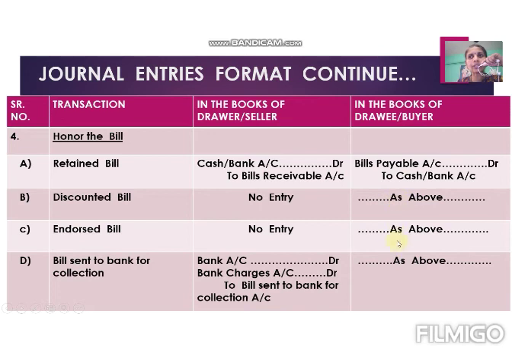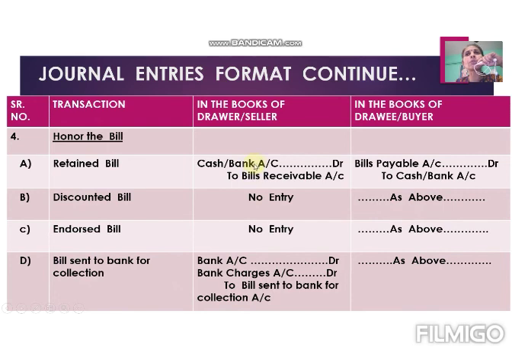After that, I wrote here as above in all the three cases: discounting, endorse and bill sent to bank. Why? Because the entry remains the same in the drawee's books: bills payable account debit to cash or bank account. Whatever options are used by the drawer, the entry in the books of drawee is the same, because drawee is not concerned with all these four options. What is the duty of the drawee?